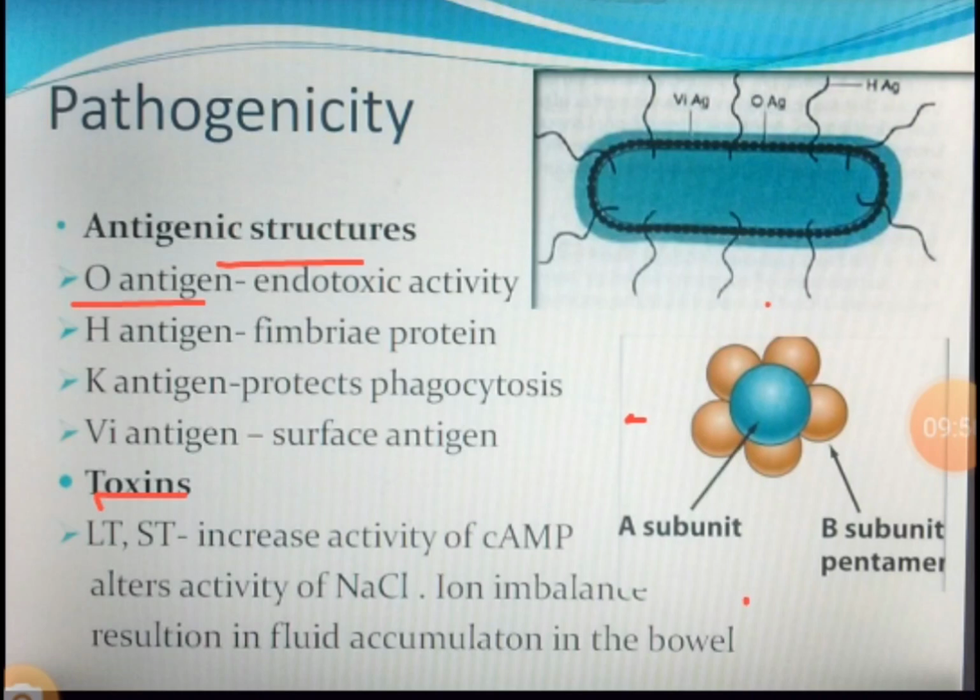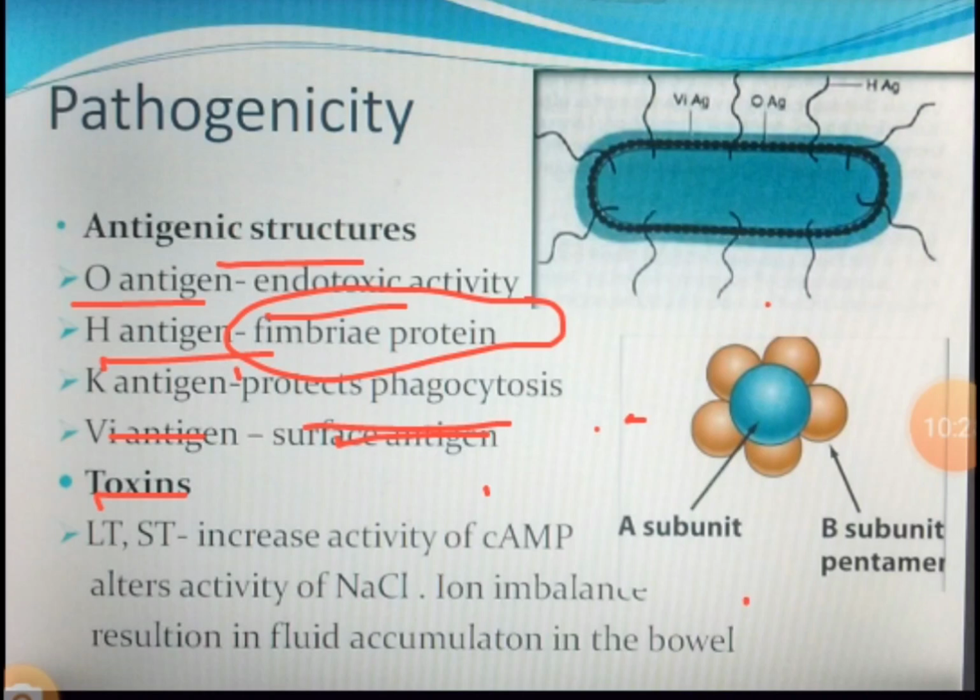It has the O antigen, called the somatic O antigen. It serves endotoxic activity. It has the H antigen, also called the flagellar H antigen. This is present on the flagella. Now it contributes to the protein fimbriae antigen, and it has the K antigen, the capsular K antigen, which protects against phagocytosis, that is, it protects the organism from being engulfed by the macrophages, because the capsule is slippery in nature.